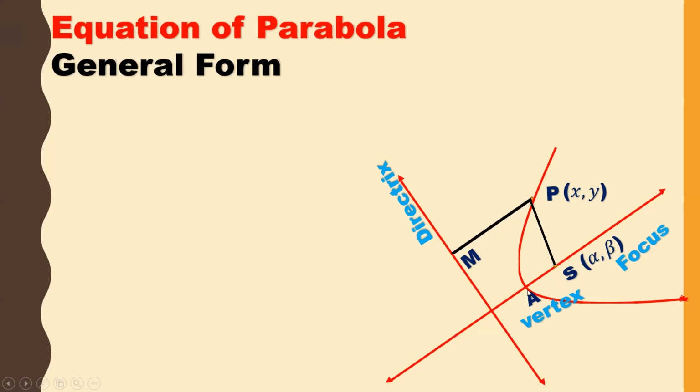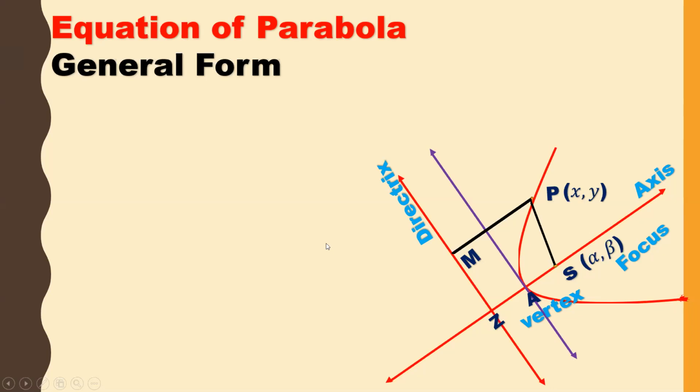Now through A, if I draw a line, this we will take as the y-axis. This is a line perpendicular to the axis, which is parallel to the directrix and passes through the vertex. And this horizontal line we are taking as the axis. So this axis is an arbitrary axis. Now let us see the derivation of this.